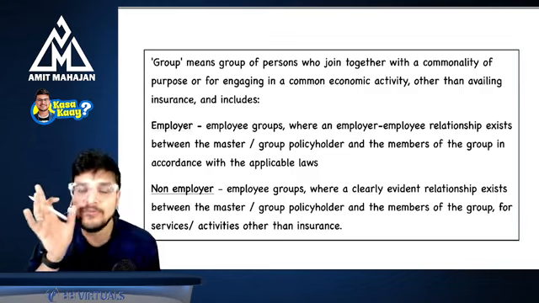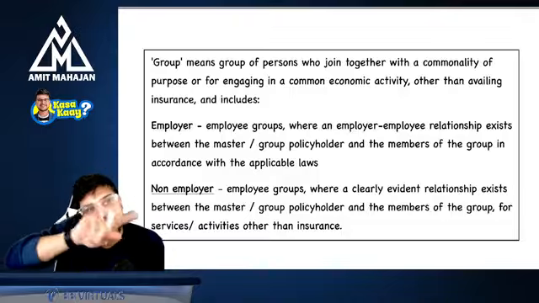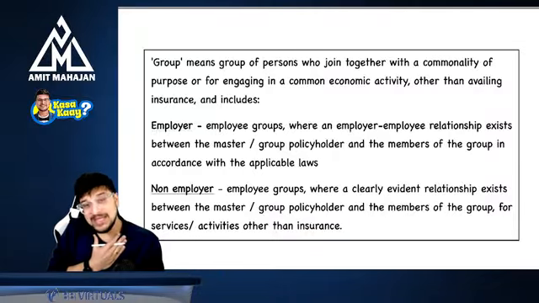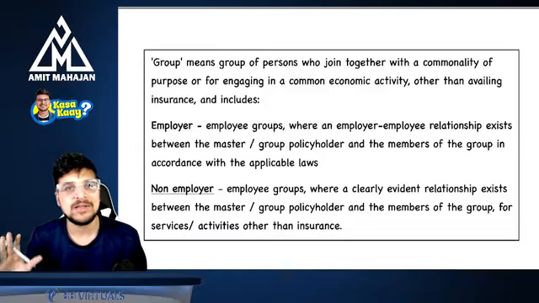So government is saying that we will not exempt this, but if all those 50 individuals are taking insurance from the insurance company, then it would have been exempt. But if I am taking it for the group, it is not exempt. Are you understanding this? Perfect.